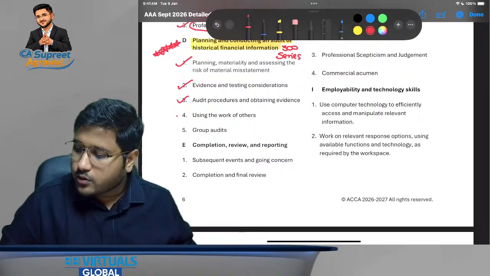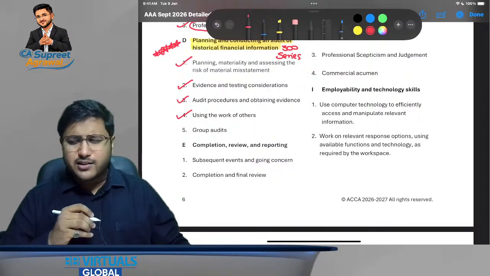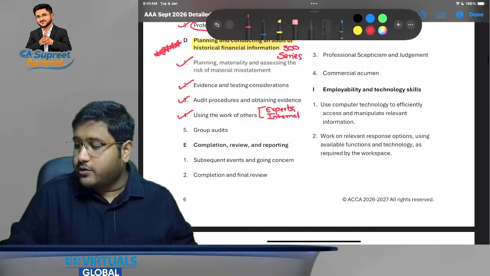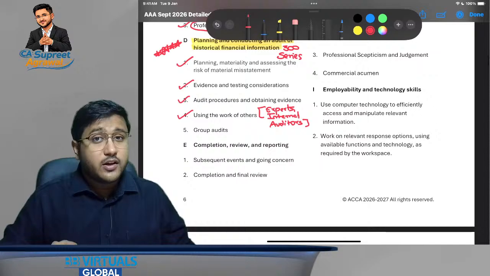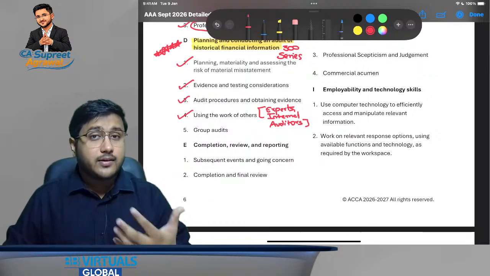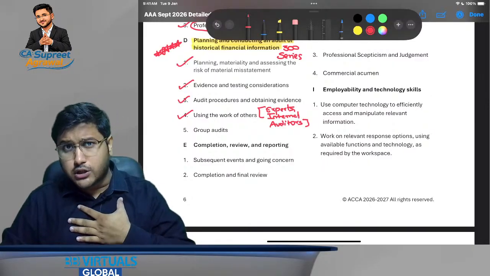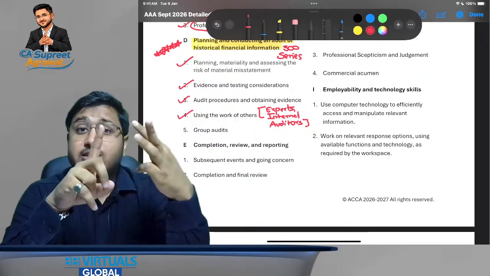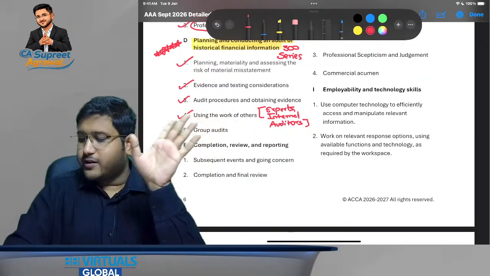Okay, now using the work of others, as in experts, internal auditors, etc. A lot of times during the performance of the engagement, we have to hire experts. The management might hire internal auditors, and we have to use their reports for the purpose of analysis by the external auditor also. By the way, independent audit, external audit, statutory audit, one and the same thing. Okay, do not worry about it.